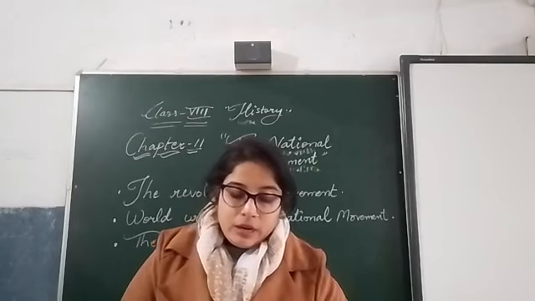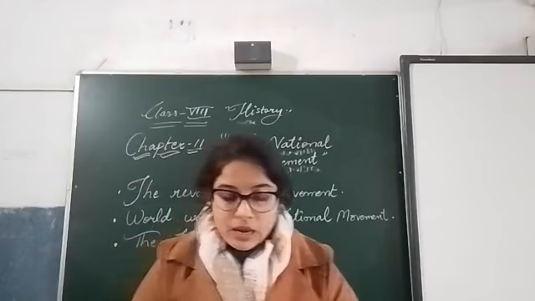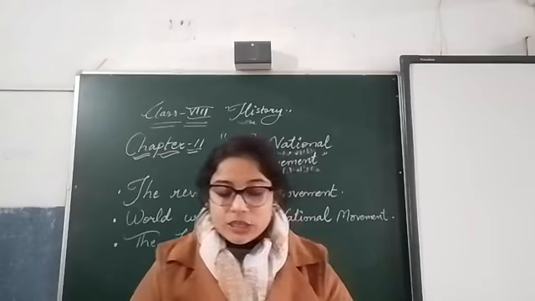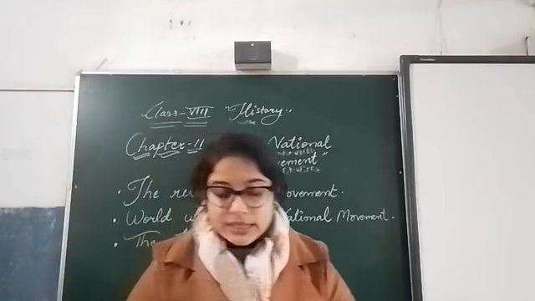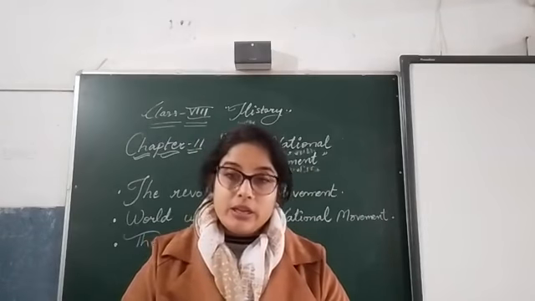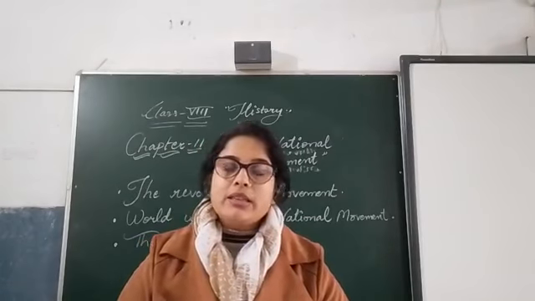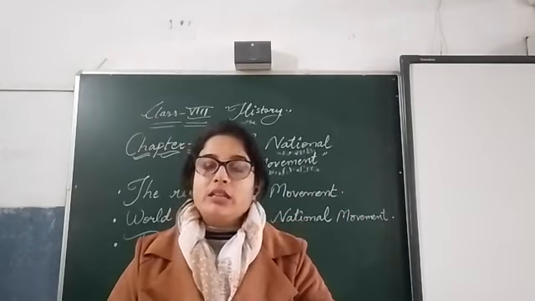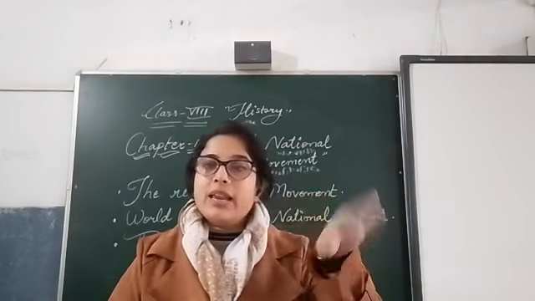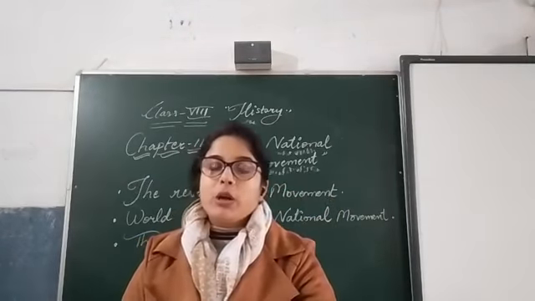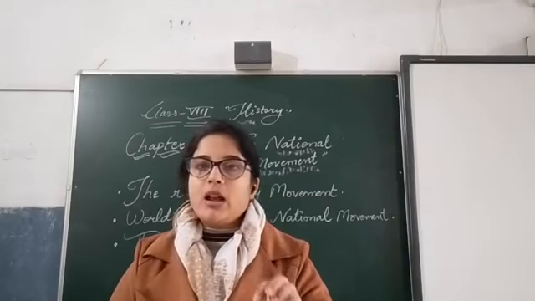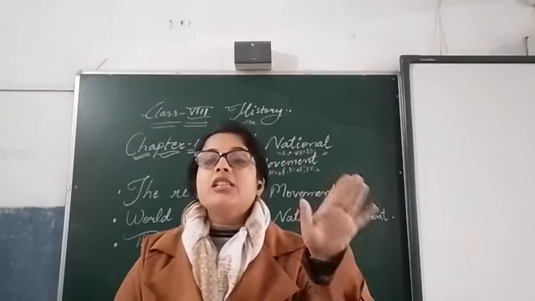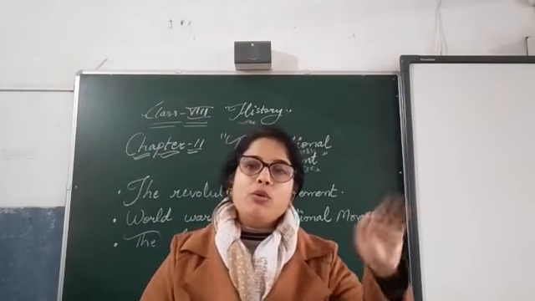Next, the Ilbert Bill. This bill enabled Indian judges to take up the trial of Europeans, but it led to strong opposition by the British and the Europeans, and the government was forced to withdraw it. It means they did not want judge seats to be given to Indians. They went against it and abolished that system, so that only a Britisher was allowed to give any decision, and the judge seat was given to the Britishers only, not to Indians.